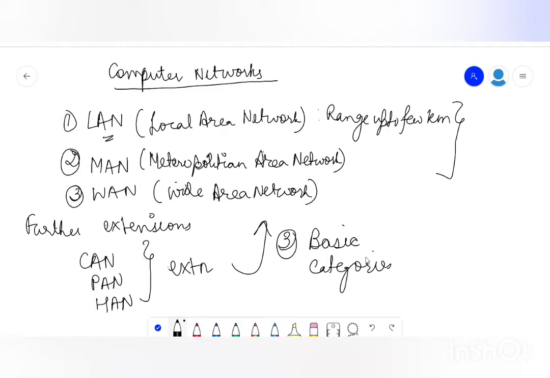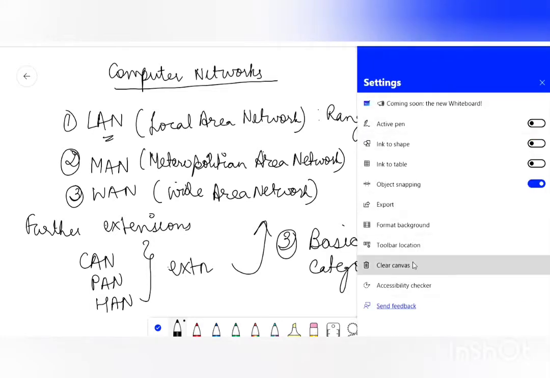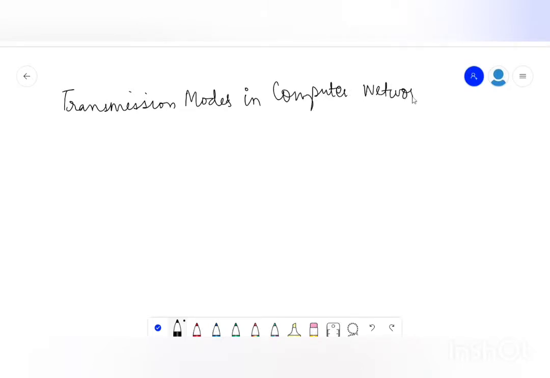Now moving on further, the next thing that we'll be discussing is the transmission modes in a computer network. There are basically 3 types of transmission modes.